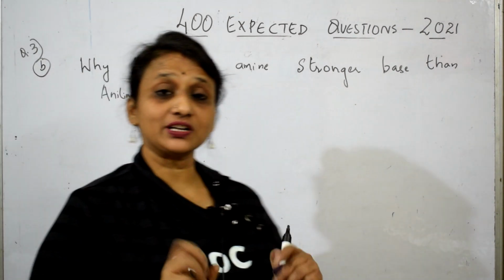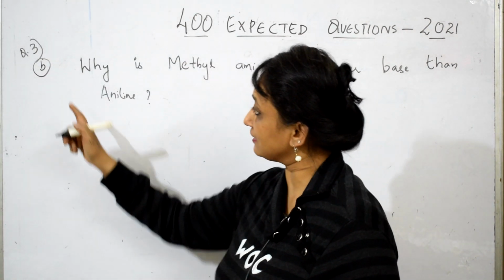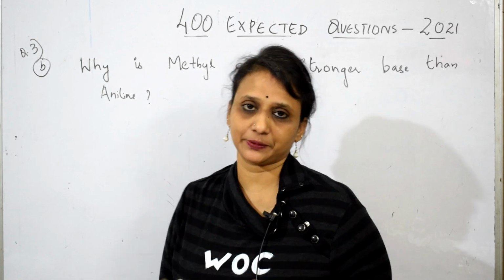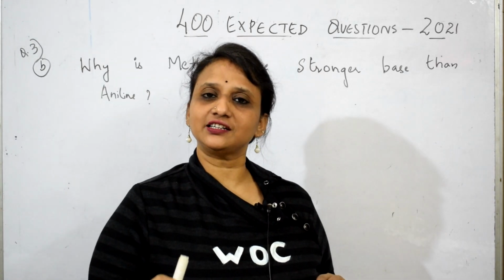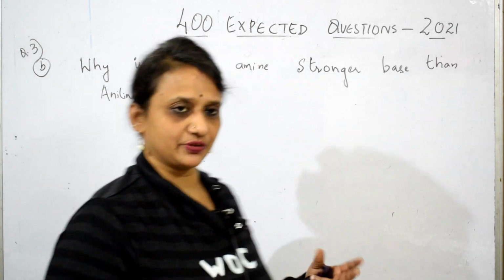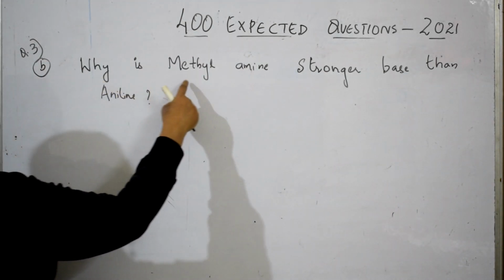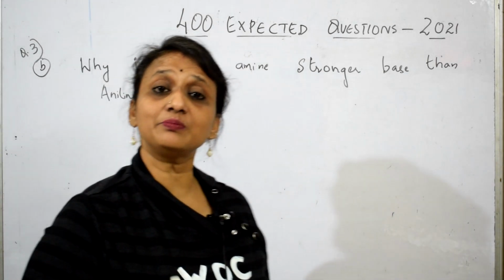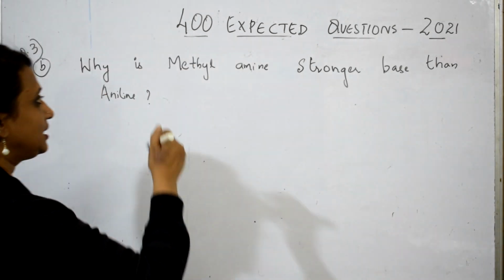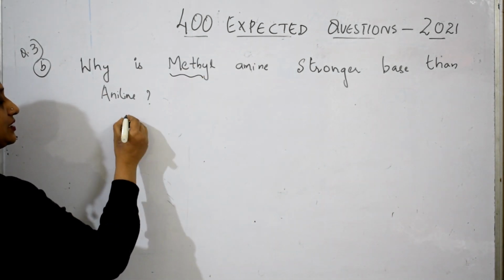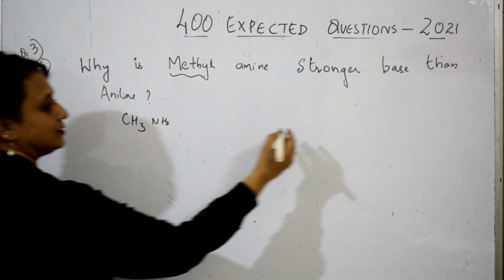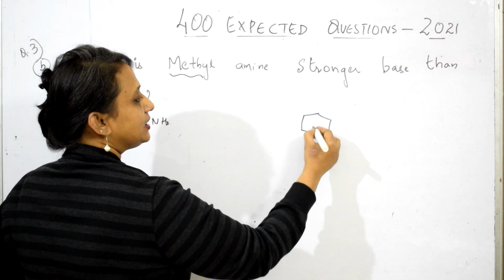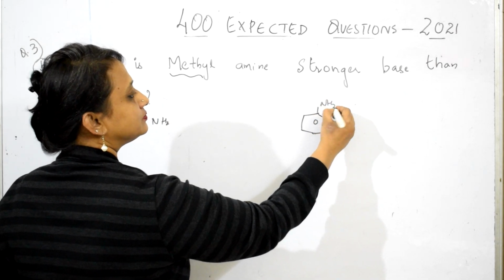Right, students. Now let us see the same pattern question under question number 3b part. Don't worry, whatever questions are related, I'll be giving under the same question. Now check. Why is methylamine a stronger base than aniline? Methylamine, write it here: CH3NH2. Aniline, write it here: the benzene ring with NH2. Correct?